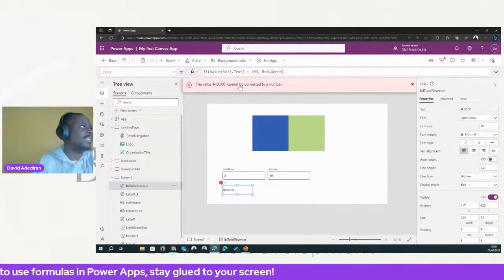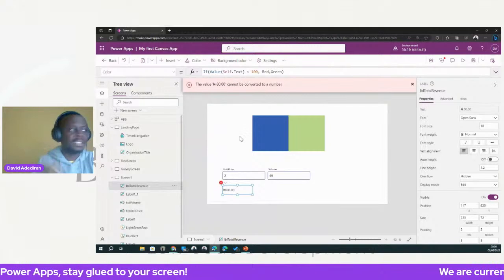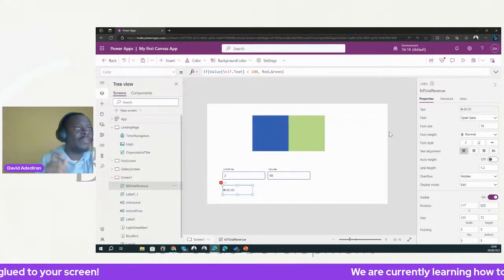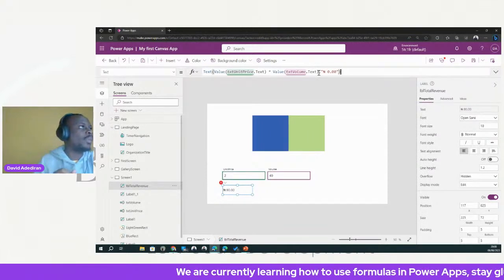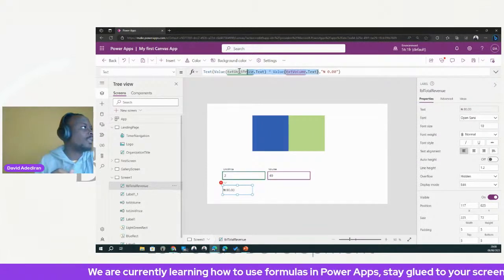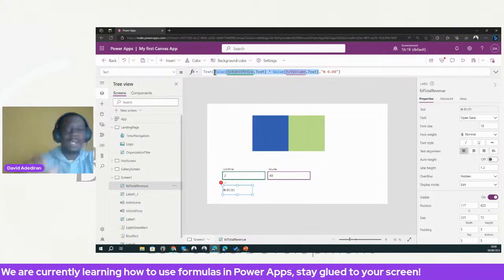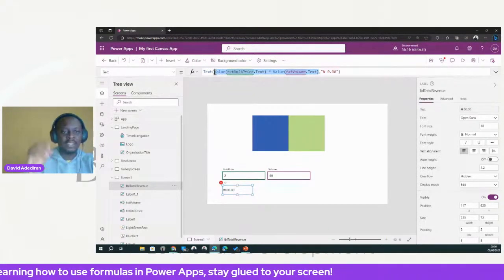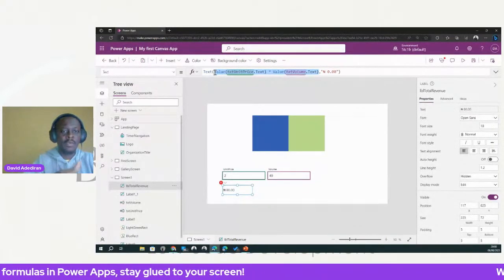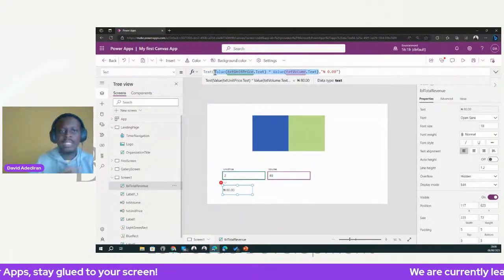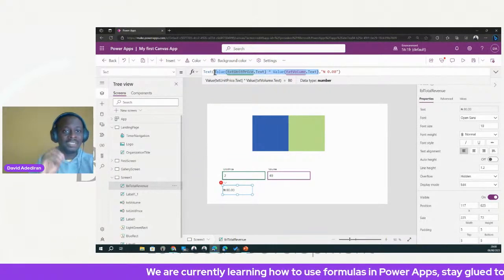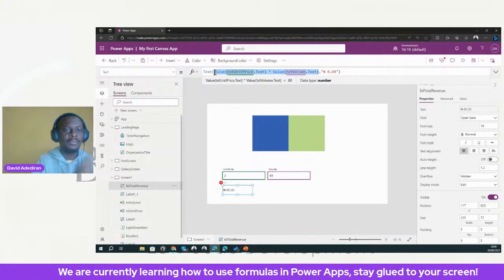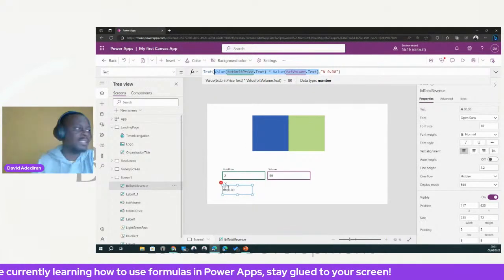So what I'm going to do is that I won't use the self.text anymore. Instead, I can use the same formula that's on the text. I can just copy this part, because by formatting with the currency symbol and things like that, I've kind of taken it away from a number. Now it's a text. I can't convert it back. Remember, I said that for you to convert a text back to a number, it has to be just digits. Because I have that currency symbol, I can't do that anymore. So I can just copy this. It's not a problem.